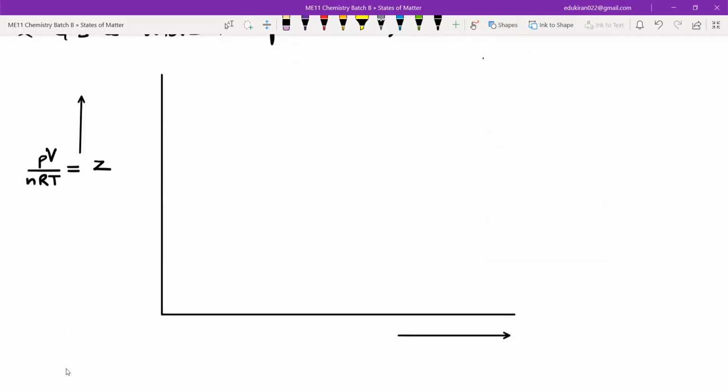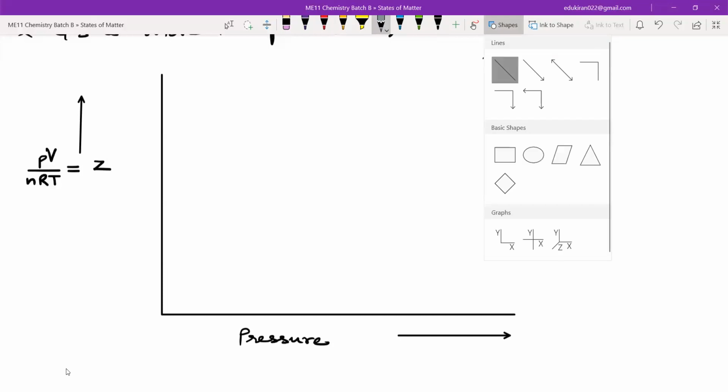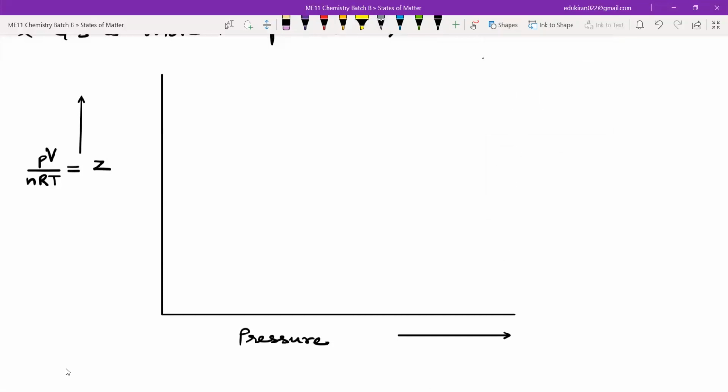And on this side we have pressure. Now since Z is always equal to 1 for an ideal gas, we will have a straight line parallel to the x-axis, so this is the plot for the ideal gas.